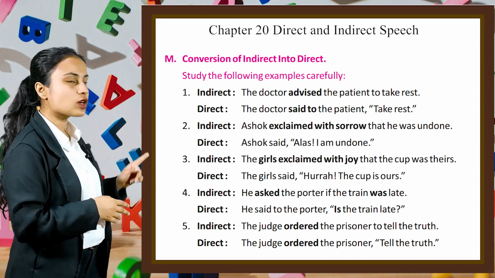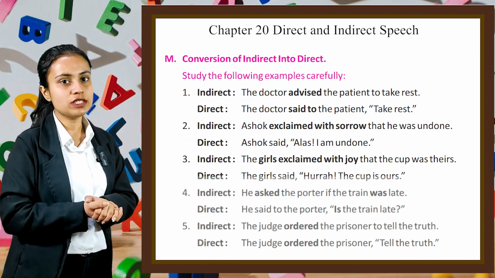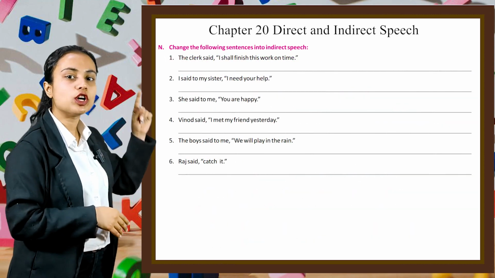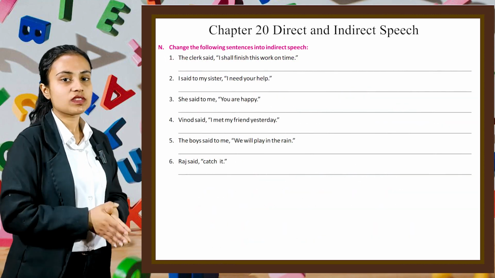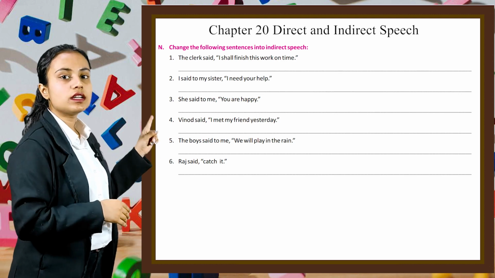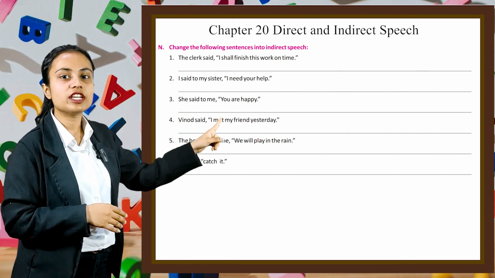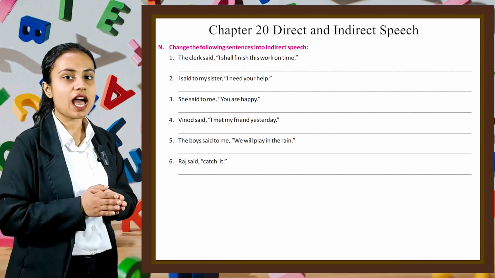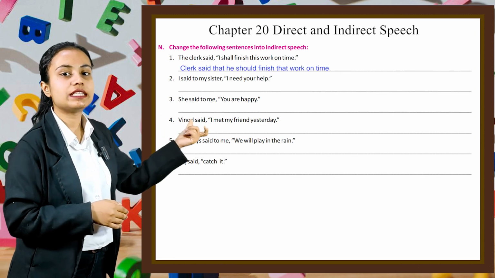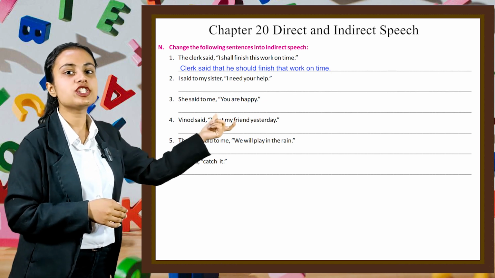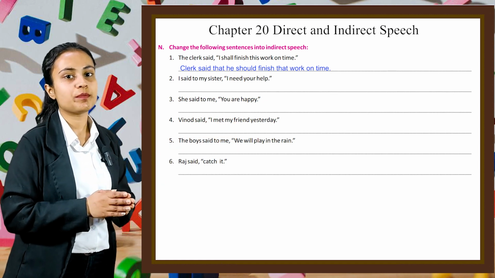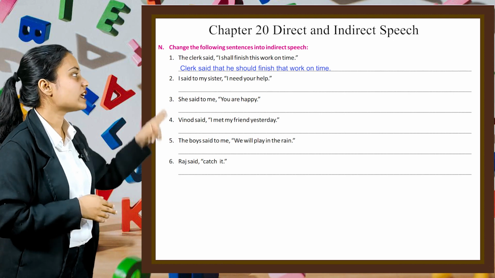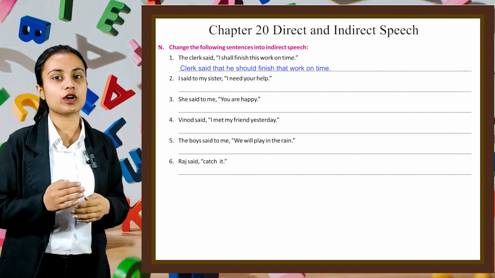Now using these concepts, we will do some questions. In this question, we have to change the following sentences into indirect. The first sentence is, "The clerk said, I shall finish this work on time." We can rewrite this sentence as, The clerk said that he would finish that work on time. In the same way, you have to do the rest of the parts of this question by yourself.